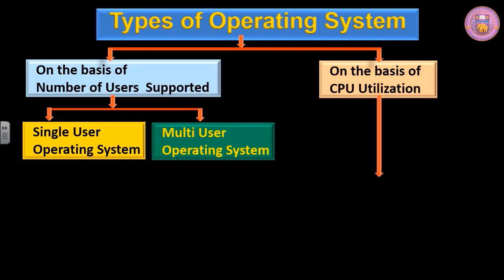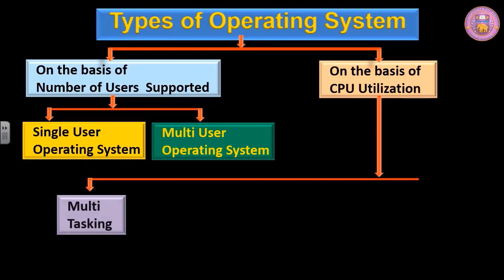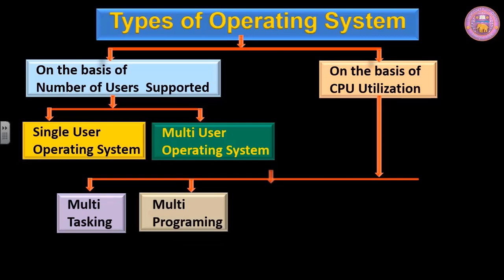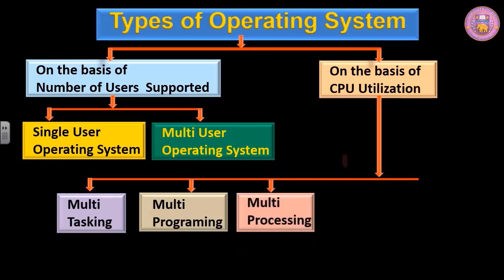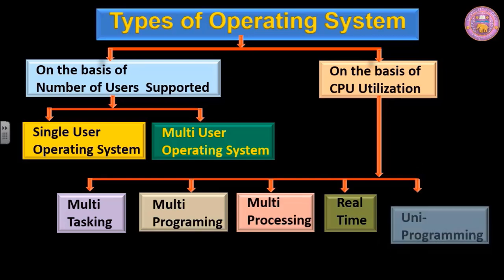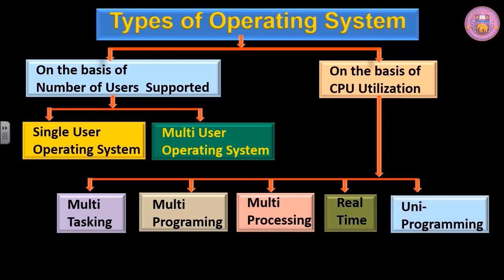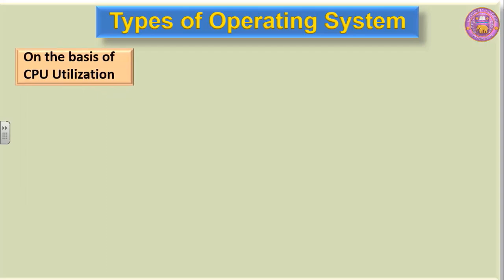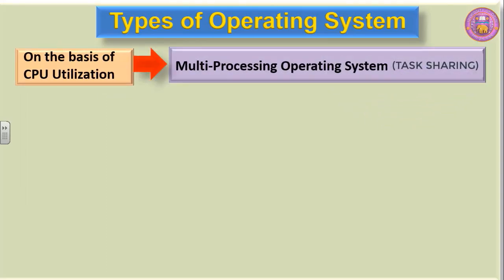On the basis of CPU utilization, we have multitasking operating system, multi-programming operating system, multiprocessing operating system, real-time operating system, and uniprogramming operating system. On the basis of CPU utilization, we have multiprocessing operating system.